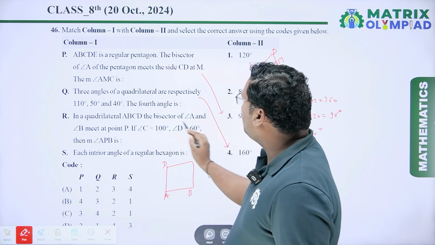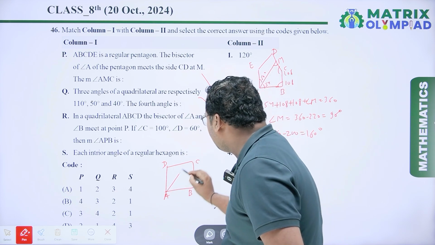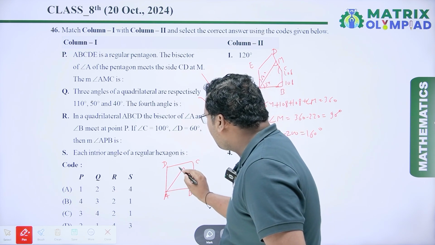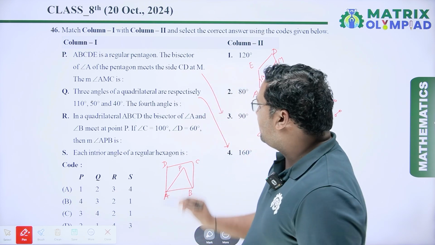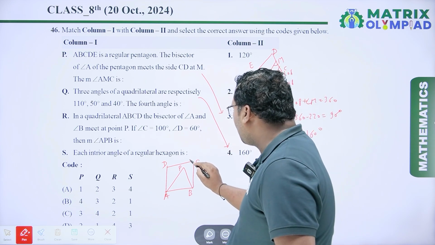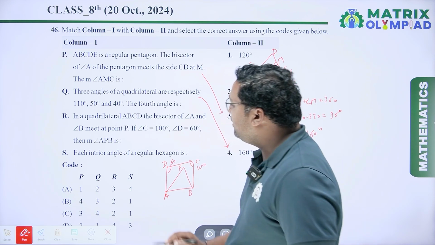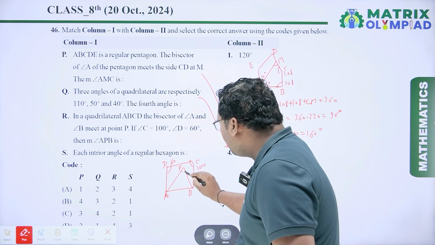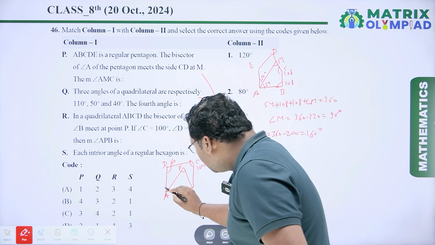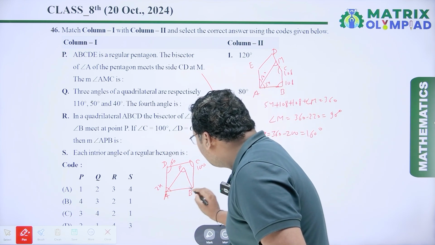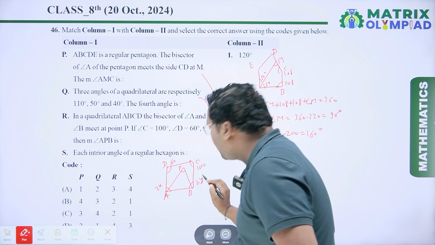Now we have to draw the bisectors of angle A and angle B, and these bisectors meet at point P. Now angle C equals 100 degrees, this angle is 60 degrees, and we have to find the value of this angle. So let us assume angle A is 2x and angle B is 2y.